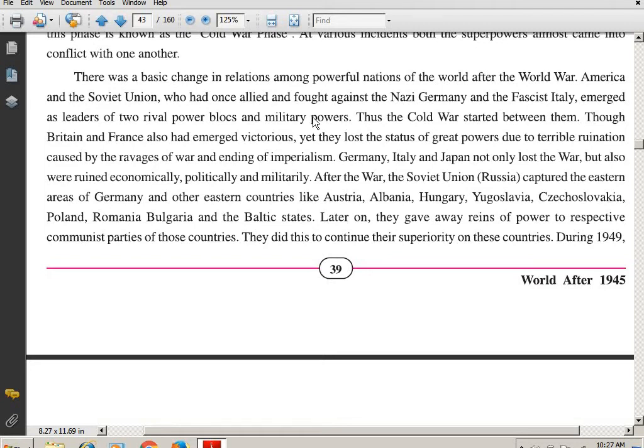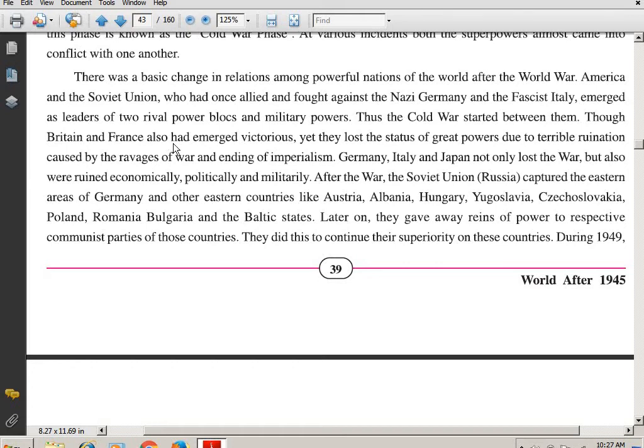But now they were not in good relations. They were the two rival power blocks and military power. Thus the Cold War started between them. Started between whom, students? America and Russia, which is written over here, Soviet Union.